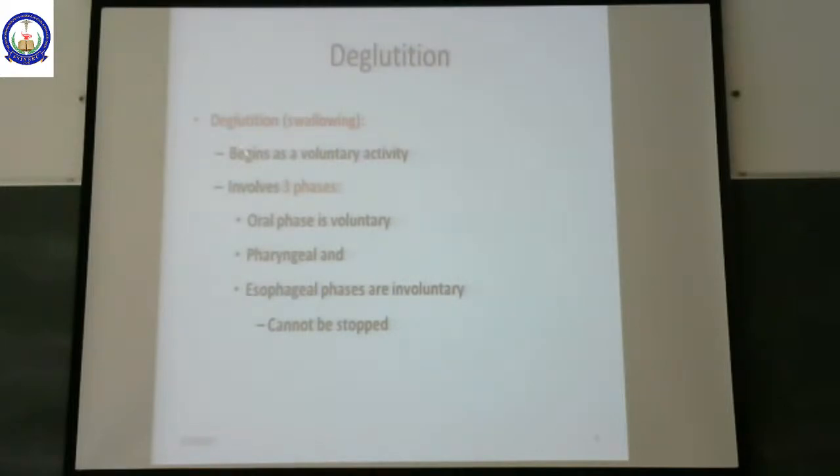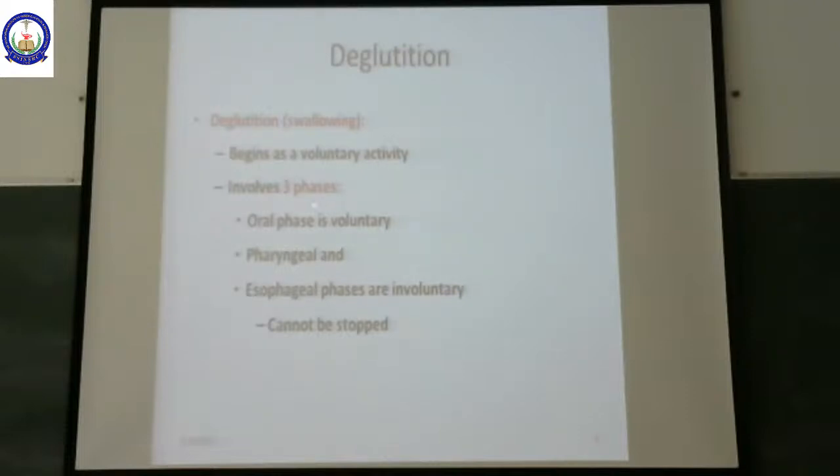We will see what the steps in deglutition are. Deglutition or swallowing begins as a voluntary act. We swallow voluntarily, but later the act becomes involuntary. So this involves three phases: oral phase, pharyngeal phase and esophageal phase. So deglutition involves three phases. One is oral phase, pharyngeal phase and the esophageal phase.